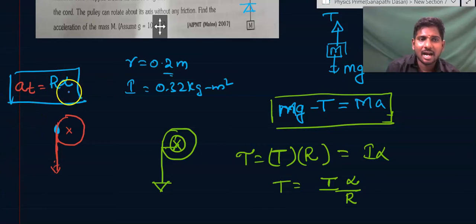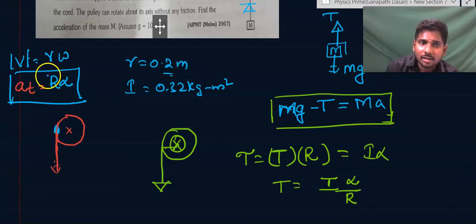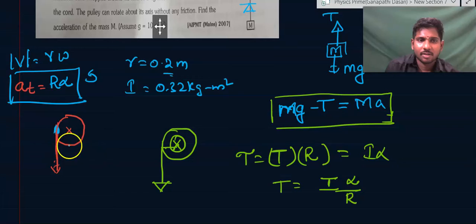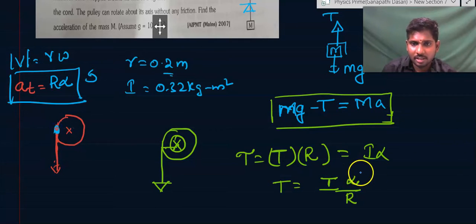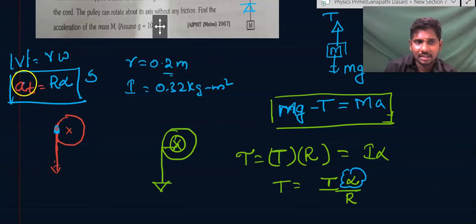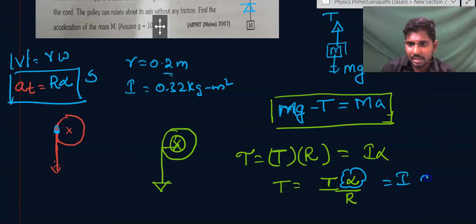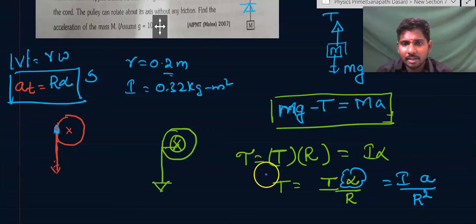So then we can say alpha. Why? Because v, the magnitude of the velocity of this point, is equal to R into omega. Then the tangential acceleration, that is the rate of increase of the speed of this point, is equal to R into alpha. This we have already discussed in the previous questions. If it is not slipping, the velocity of this thread will be equal to the velocity of the wheel at that particular point of conjunction. Then this alpha can be replaced as a by R. Then I a by R square will be the tension here.